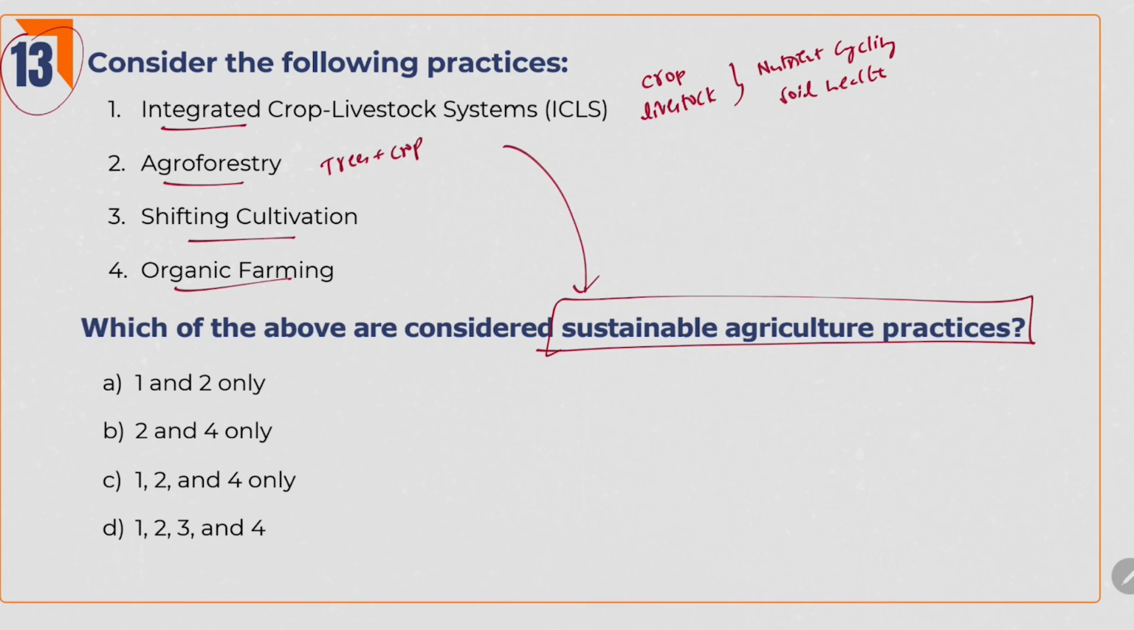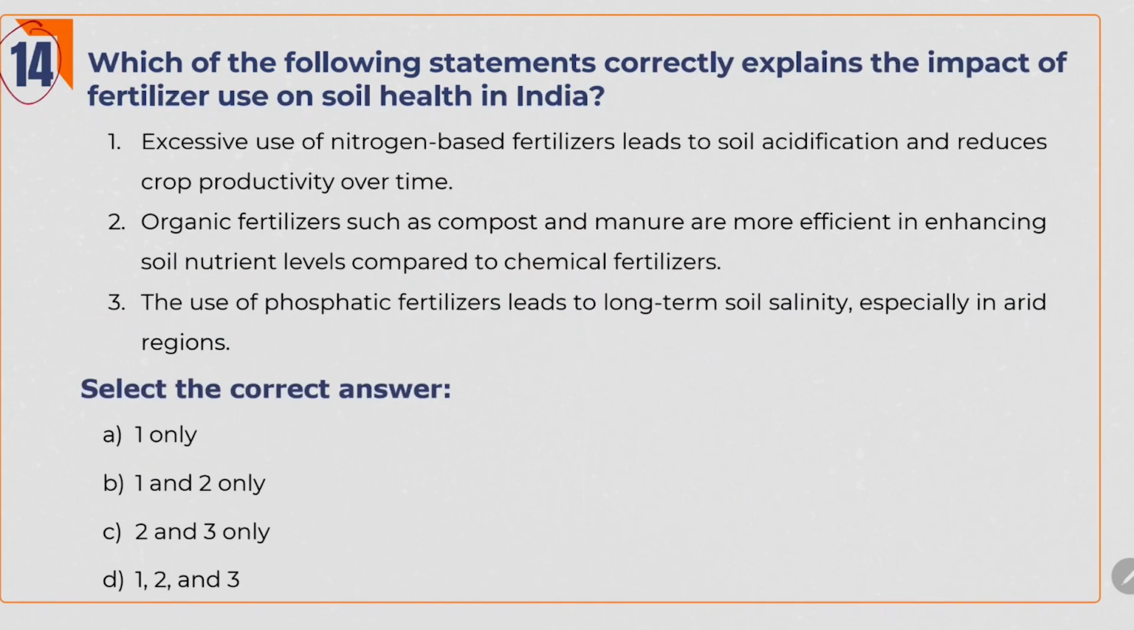on this concept. So shifting cultivation is not at all related to sustainable practices, and organic farming, it is so obvious because organic farming won't use chemical fertilizers. It is a sustainable practice. So the answer is 1, 2 and 4. If we eliminate shifting cultivation, then we can get the answer. Next one. Which of the following statements correctly explains the impact of fertilizer use on soil health in India?